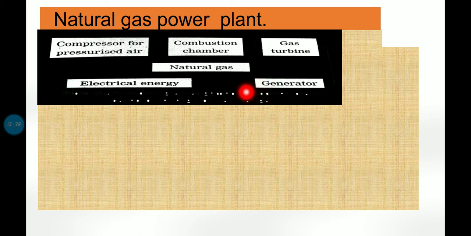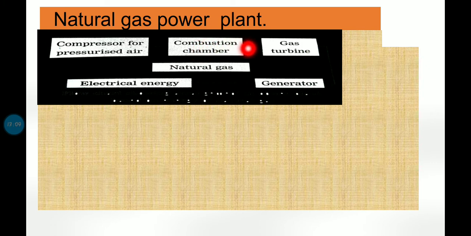Okay, so this is the flow chart, or you can say an arrangement of a natural gas power plant. Okay, so there are basically three main sections in this type of plant. First we have pressurized air which is introduced into the combustion chamber. Then we have natural gas which burns in the presence of air.